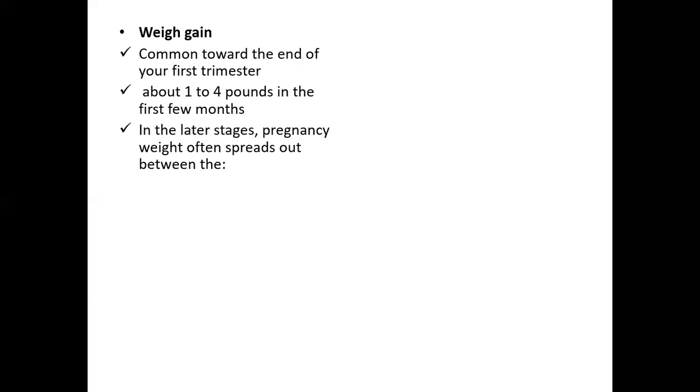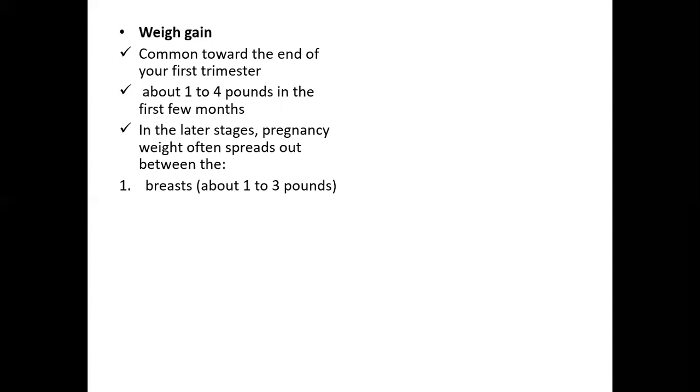In the later stages, the pregnancy weight will often spread out between the following body parts. So when we say during a pregnancy there is an increase in the body weight, this is the ratio mostly to which the weight distribution takes place in the body.